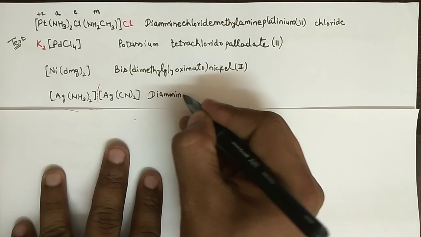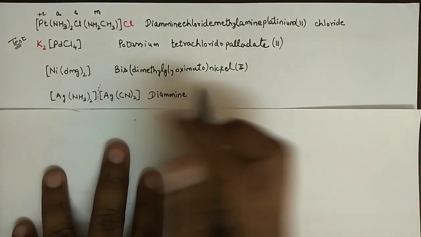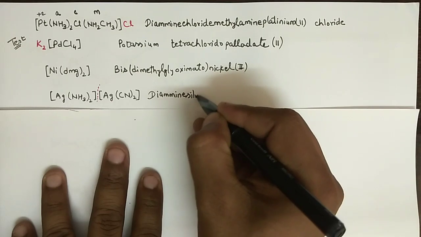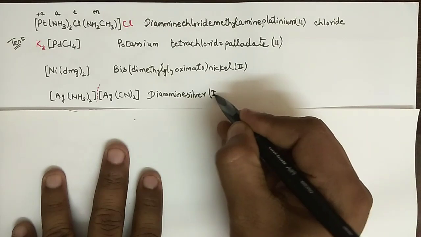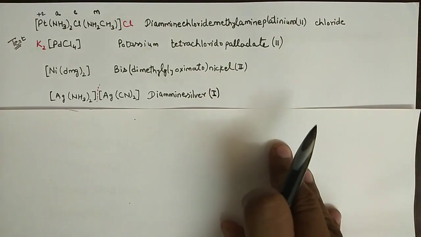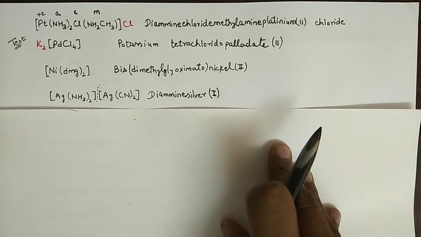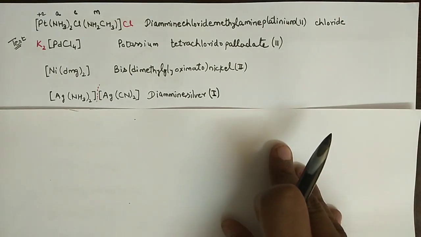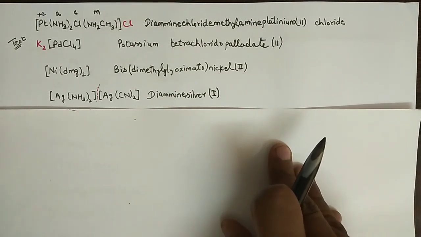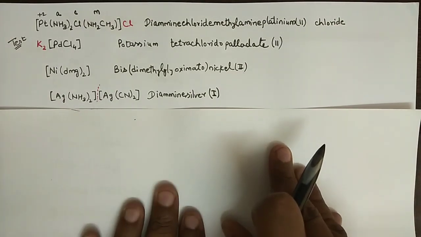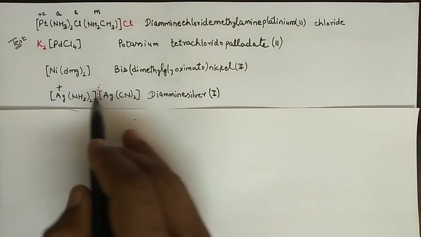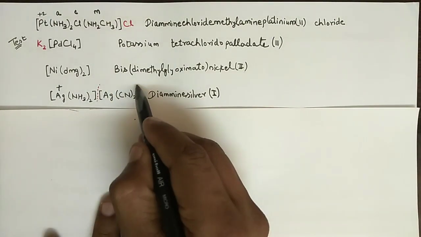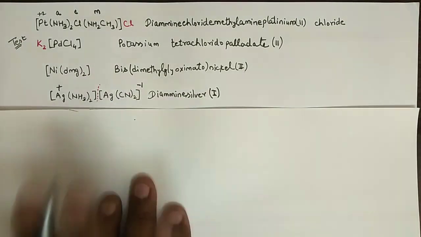diamine, right? And then Ag stands for silver, right? And silver has always oxidation number of 1. Keep in mind, silver shows oxidation number of 1 in almost every compound, although it also shows +2, but we will be going with +1. Now since this is +1 and this has 0 charge, that means this part is +1, so this part must be -1 in order to balance the charge.